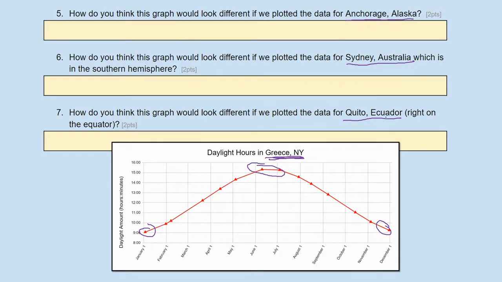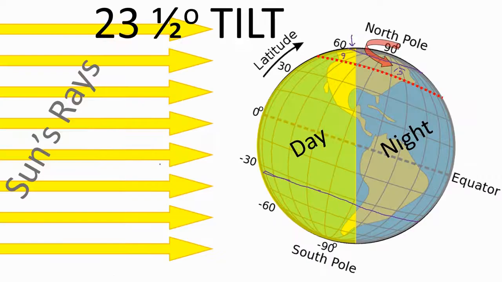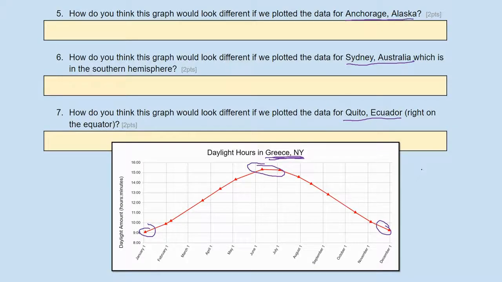And then there's Quito, Ecuador. Let's take a look at the equator. On the equator, it looks like there's the equator, and we've got right down the middle split. So on this day, we got 12 hours of daytime, 12 hours of nighttime. And 6 months later, it's going to be 12 hours of daytime, 12 hours of nighttime. If you lived on the equator, you're going to get 12 hours a day and 12 hours a night every day of the year. It's not going to change. I hope that helps you answer those 3 questions.